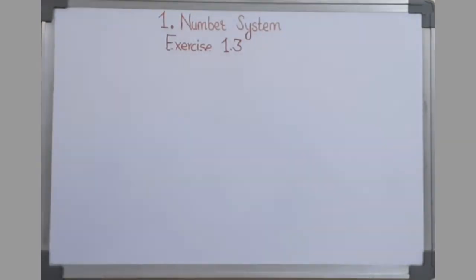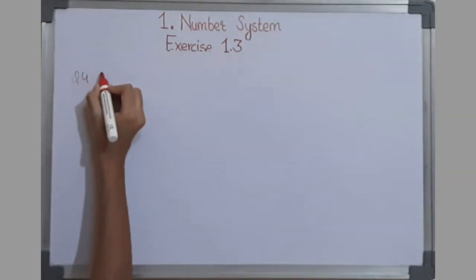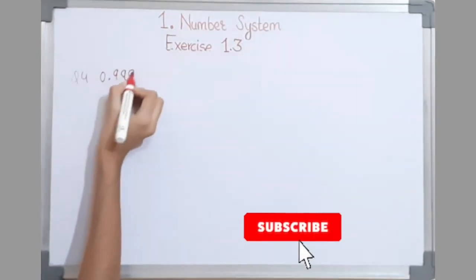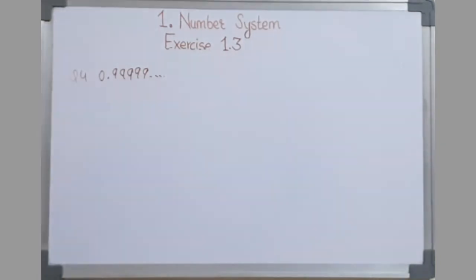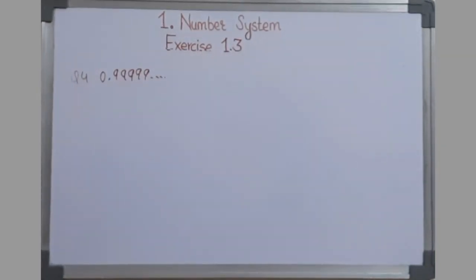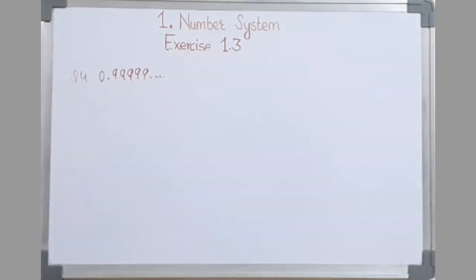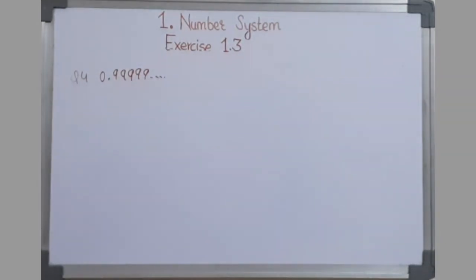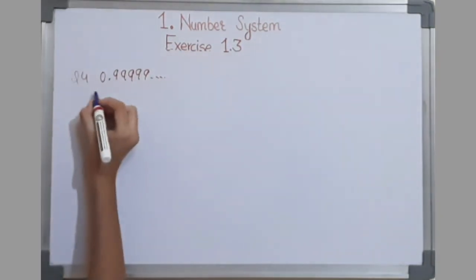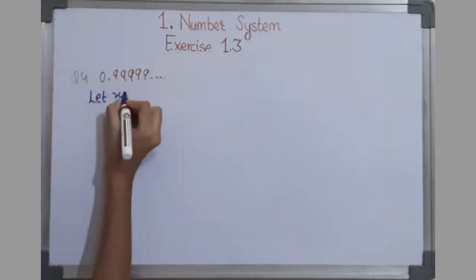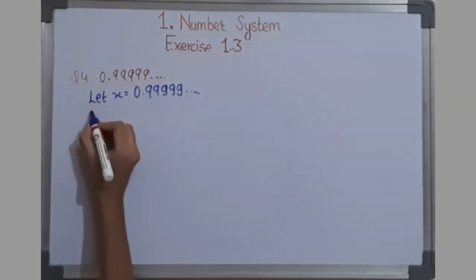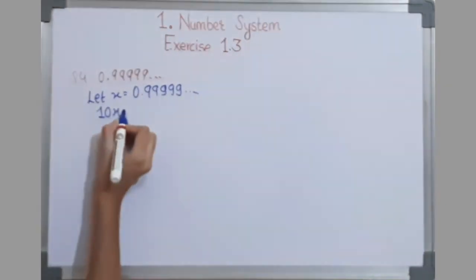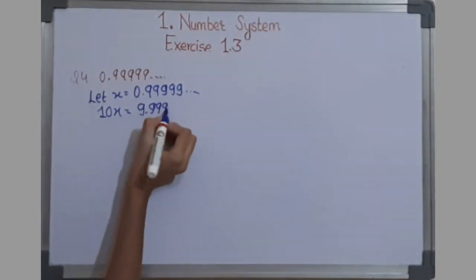Question number 4. Express 0.99999 in the form of p by q, and it is asked, are you surprised by your answer? So we are first going to express this in the form of p by q. Let x equal to 0.99999, then 10x will equal to 9.9999.